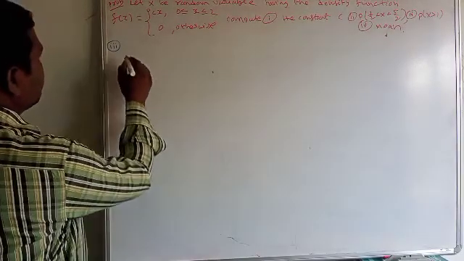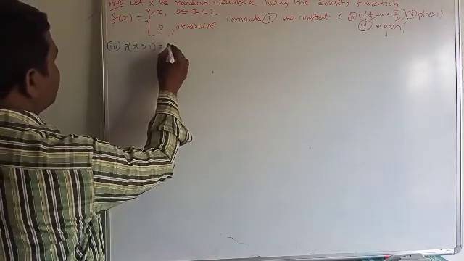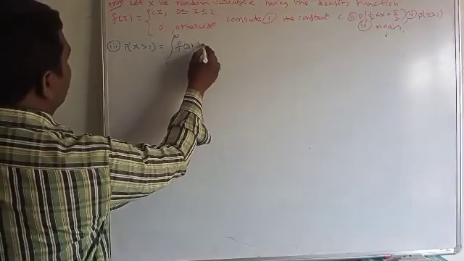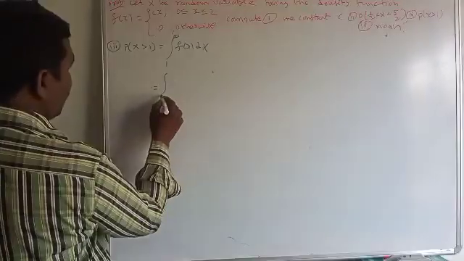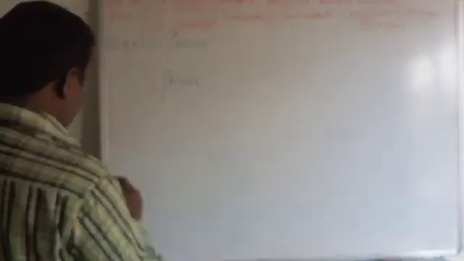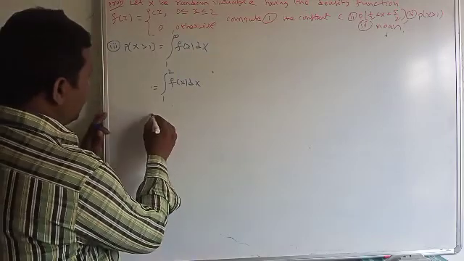Next, the third bit. What is the third one? Probability of x greater than 1. This means integral 1 to infinity of f of x dx. Because the function is defined only from 0 to 2, the remaining interval is 0. So it is integral 1 to 2 of f of x dx.